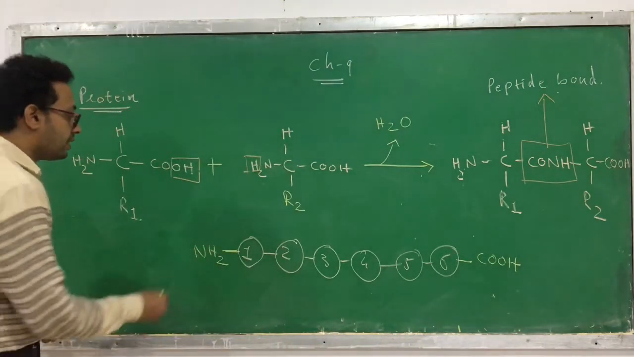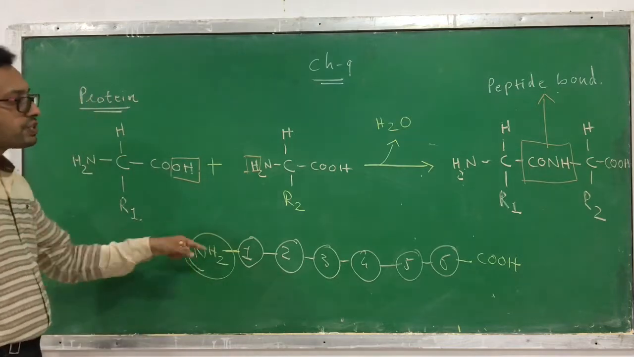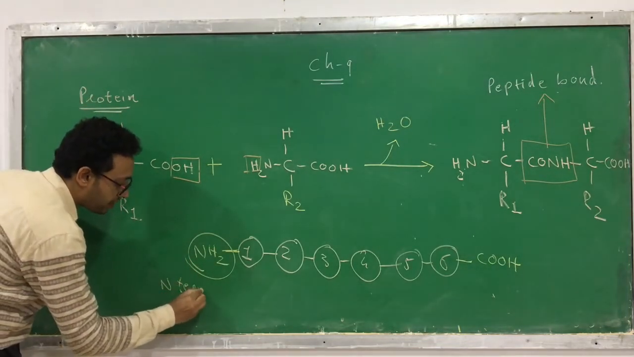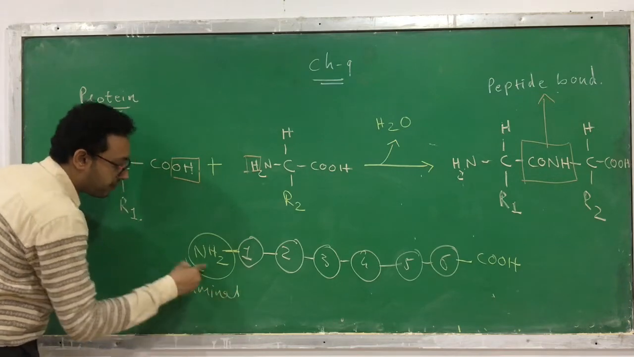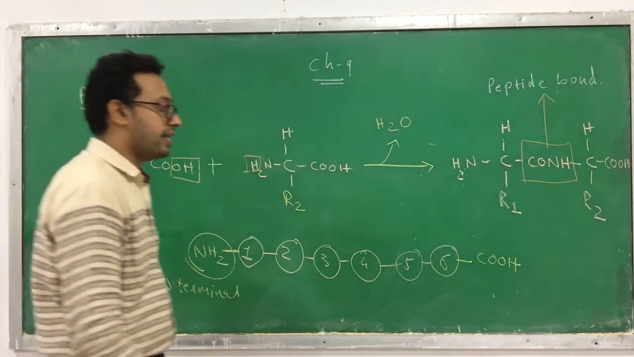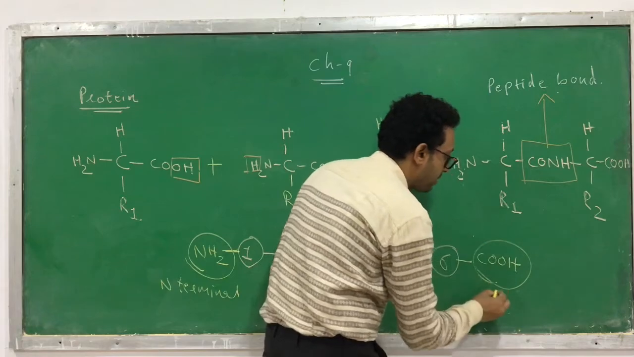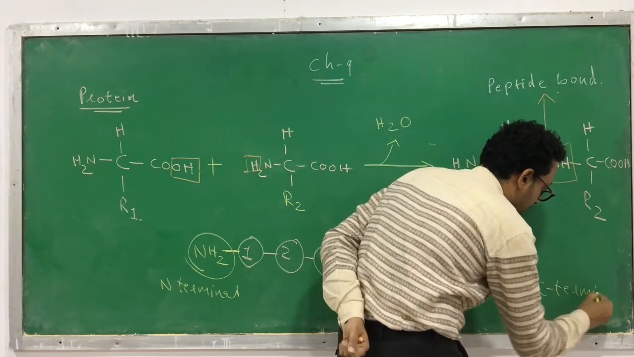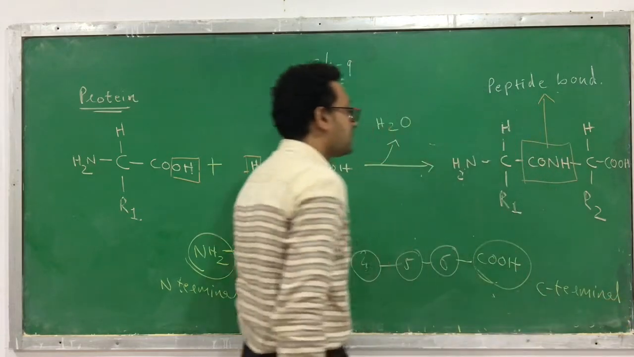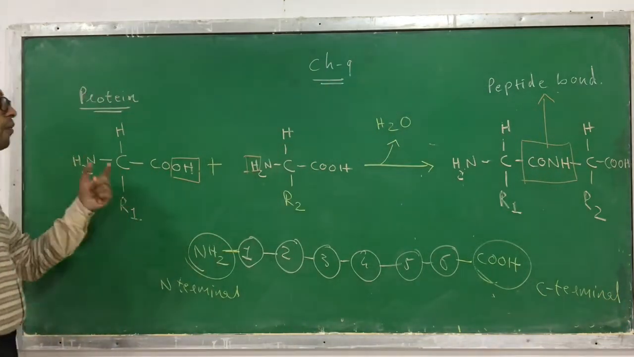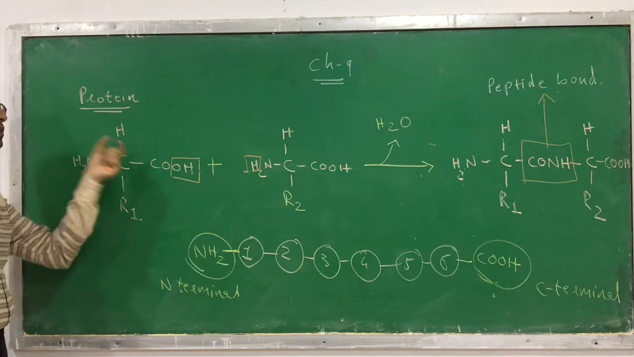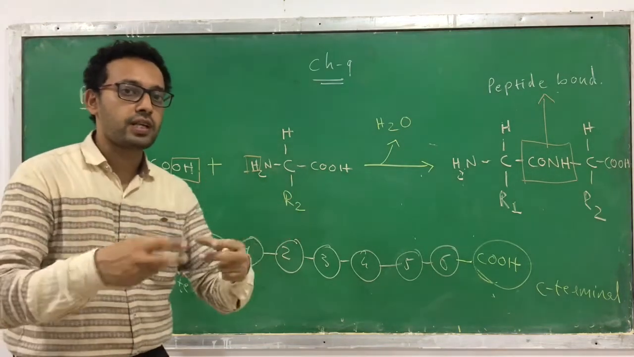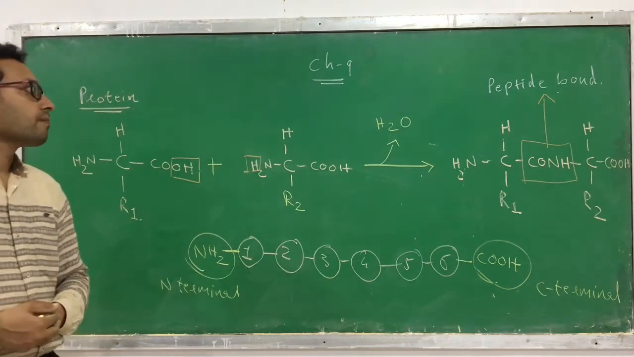So this NH2 which remains free is called the N-terminal. What is it called? N-terminal, from NH2, from N. And here the COOH remains free. This is called the C-terminal. And thus a bond formation occurs in the structure of a protein. Many units combine together and that leads to the formation of a protein.